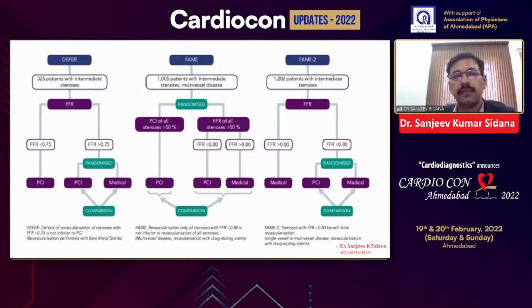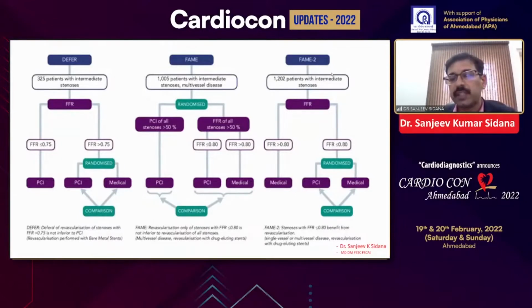And in the FAME trial, 1,000 patients were taken, and in one group PCI was done to all stenosis of more than 50%, and the other group was randomized to FFR, and PCI was done only if FFR was less than 0.8. This trial shows that revascularization of only the stenosis with an FFR of 0.8 or less is not inferior to revascularization of all the stenosis.